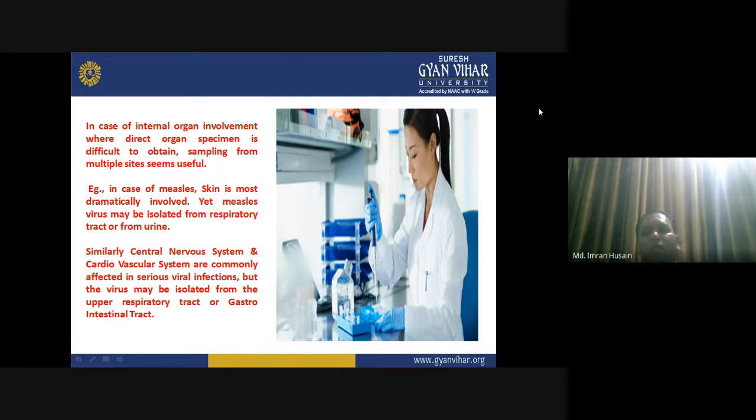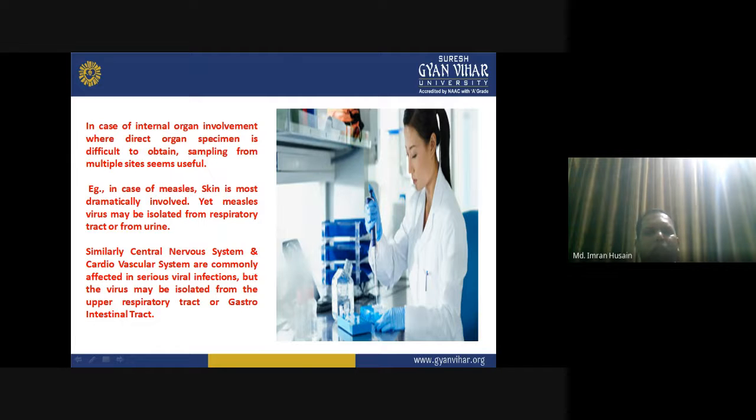When internal organs are involved and you don't know where to focus, where it is really difficult to target the organ and take samples from it straight away, samples are taken from multiple sites and then subjected to testing procedures. So, multiple sites seem very useful.